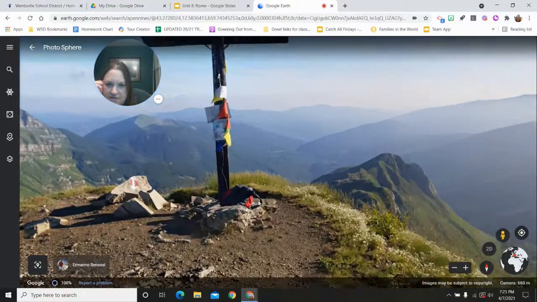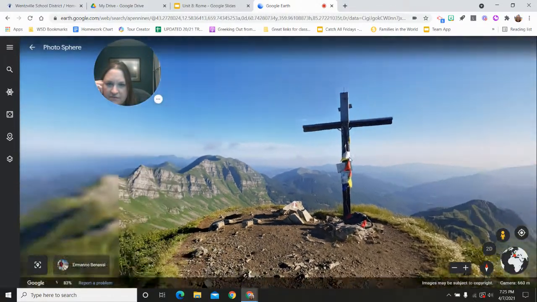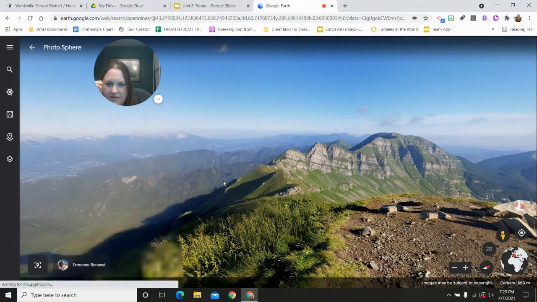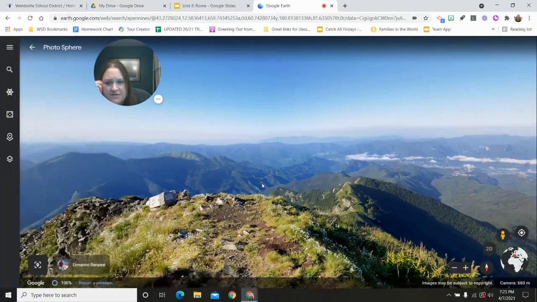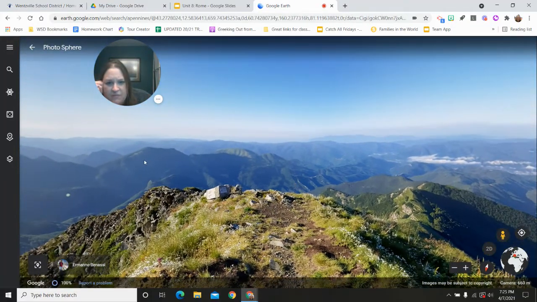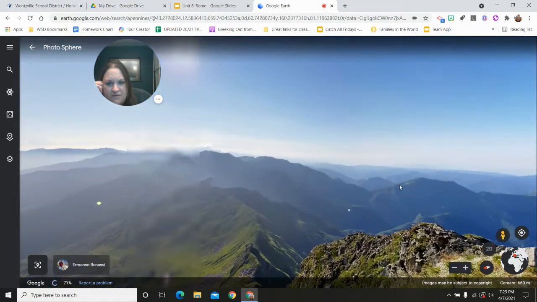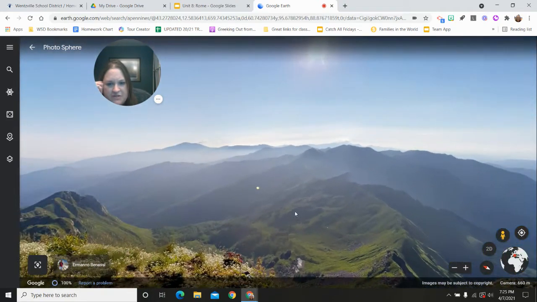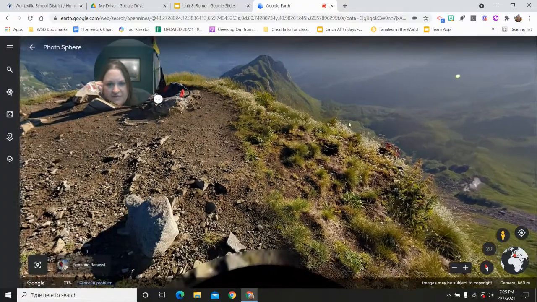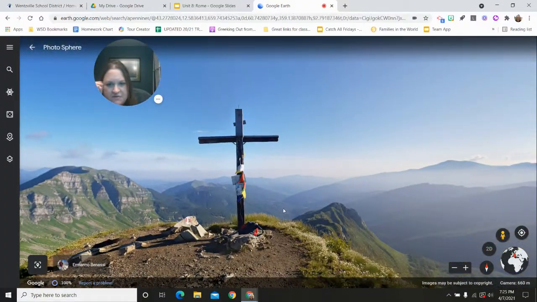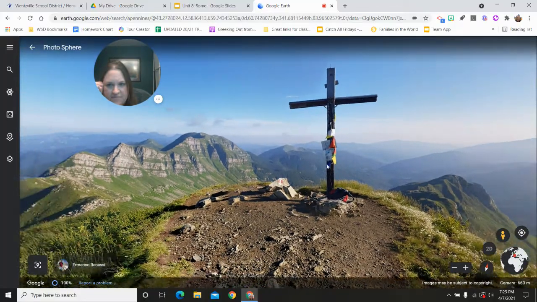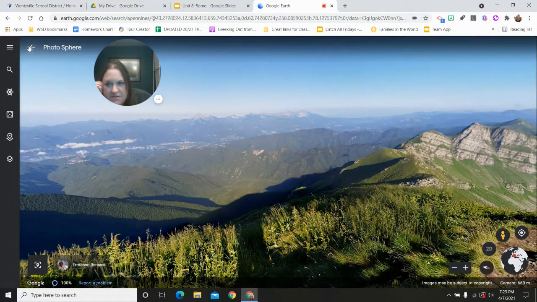Oh, that's an interesting cross. All right, so here are the mountains, the Alps, or not Alps, I'm sorry, the Apennines. As you can see, these mountains are a lot more low-lying. That's why they don't have snow on the top. They're covered with vegetation. Obviously, somebody comes up here and takes pictures. I don't know what this cross is for. But these mountains are a lot easier to cross.